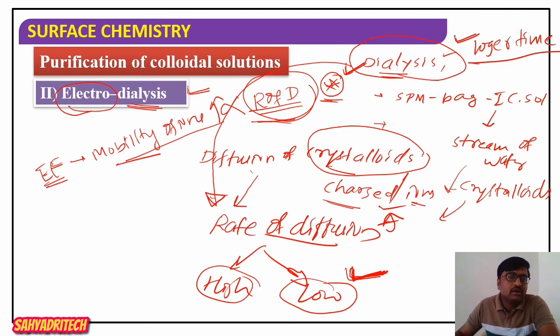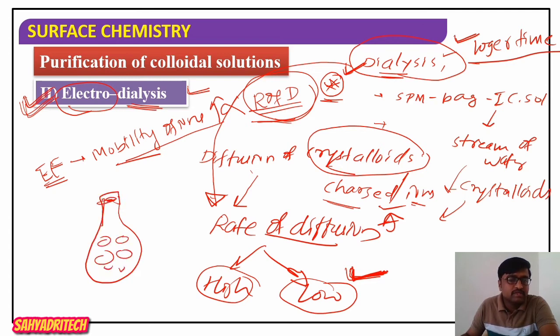Therefore, they thought of a new concept called electrodialysis. During dialysis, there is a vessel in which impure colloidal sol is taken in a bag made of semi-permeable membrane, suspended in a vessel containing a stream of water.